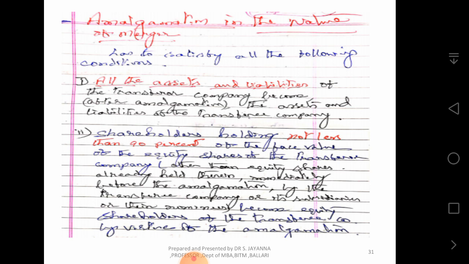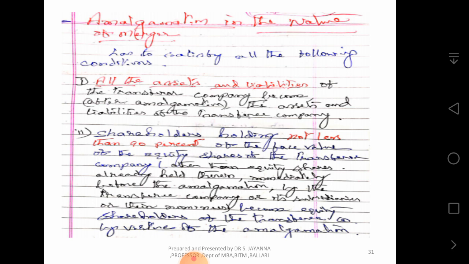Second, shareholders holding not less than 90% of the face value of equity shares of the transferor company, other than the equity shares already held therein immediately before the amalgamation by the transferee company or its subsidiaries or their nominees, become equity shareholders of the transferee company. Once again I repeat, shareholders holding not less than 90% of the transferor company become the shareholders of the transferee company, then second condition is fulfilled.